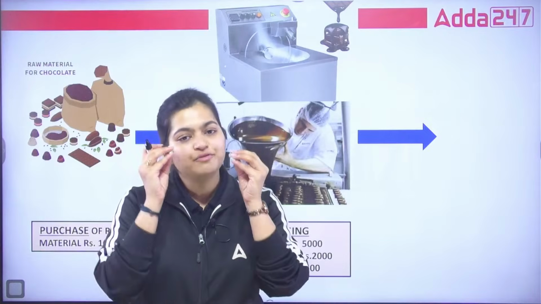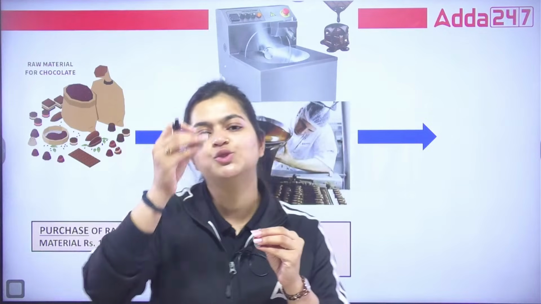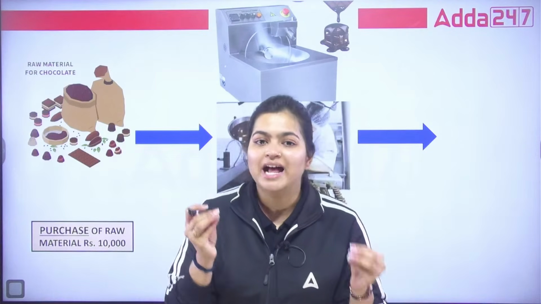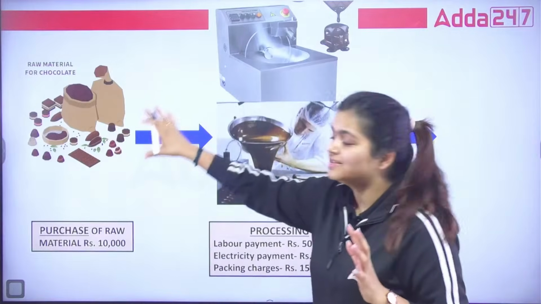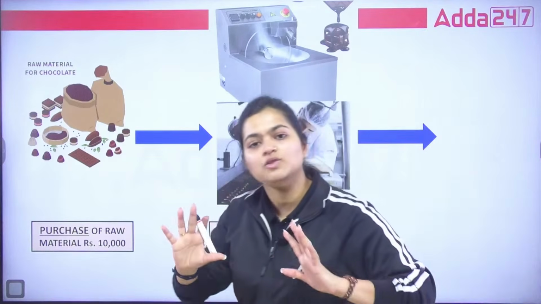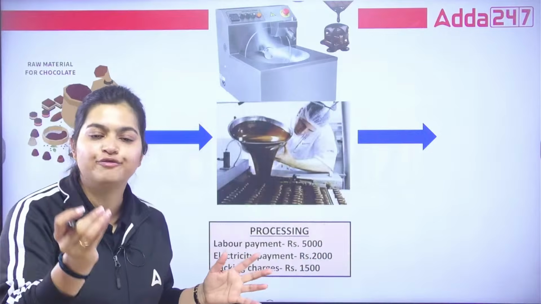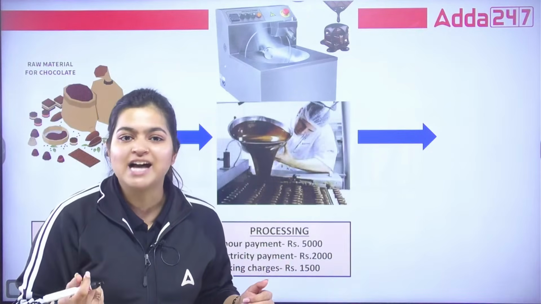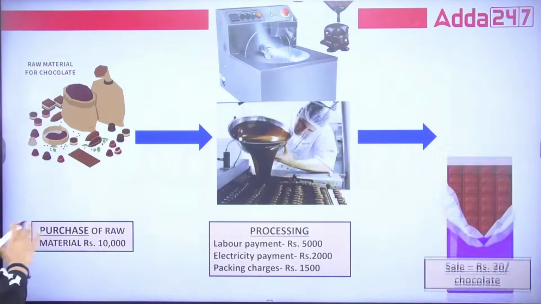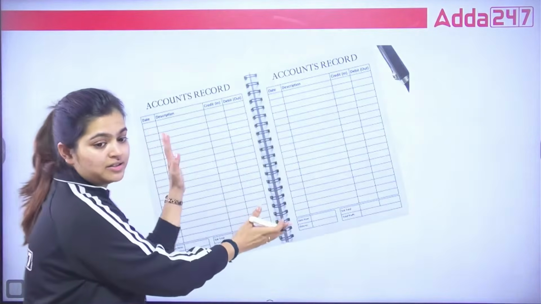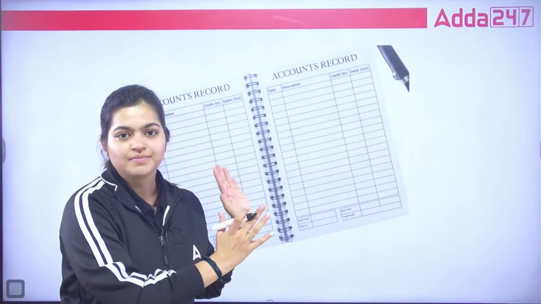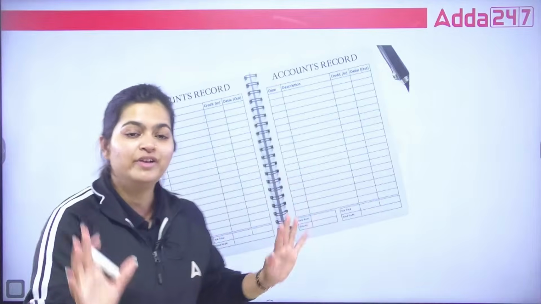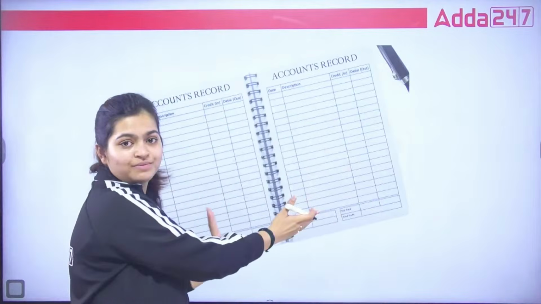Correct? So remember one thing, that every business wants to earn profit. But how to calculate it? You can calculate it only after analyzing all the costs, all the expenses, all the incomes, and whatever the difference you are going to get, that is your profit or loss. But how will you calculate it? You will calculate it with the help of your records, with the help of your books. Because everything you cannot store here. So what will you do? You will make this kind of records.